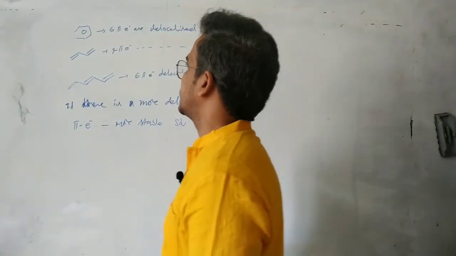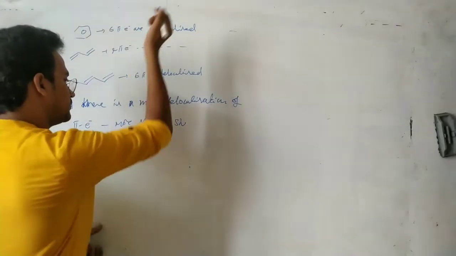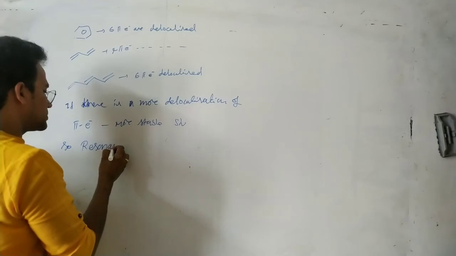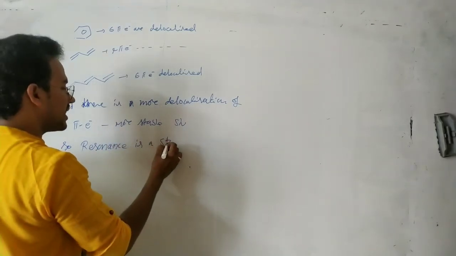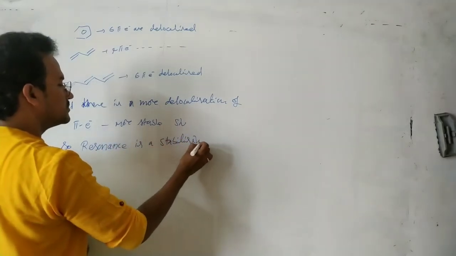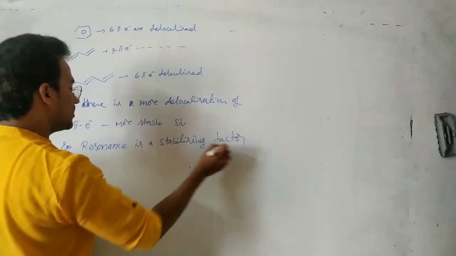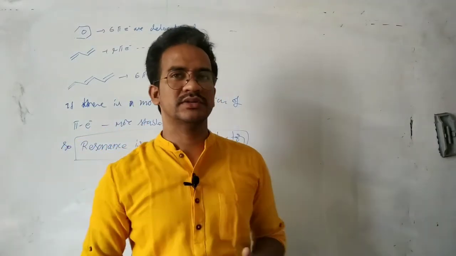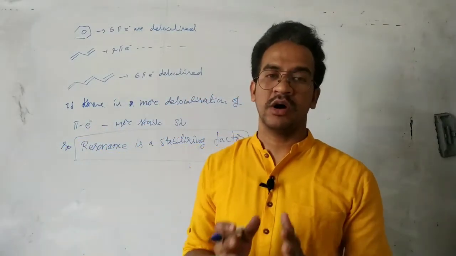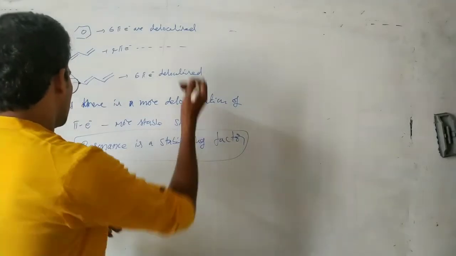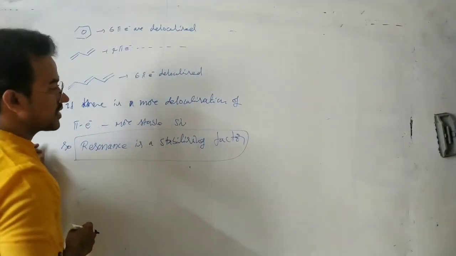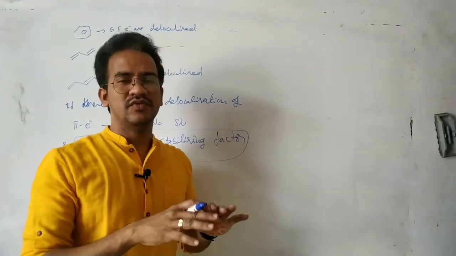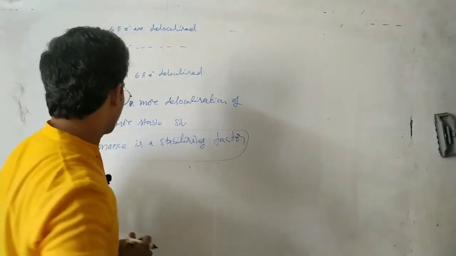So the important point: resonance is a stabilizing factor. Very important point. If any molecule is involved in resonance, that molecule is more stable. And because of the resonance, the pi electron density becomes uniform overall in the molecule. That is also an important point.